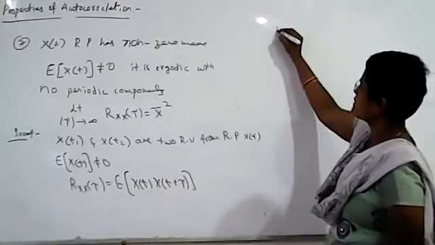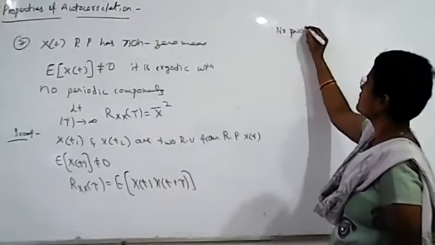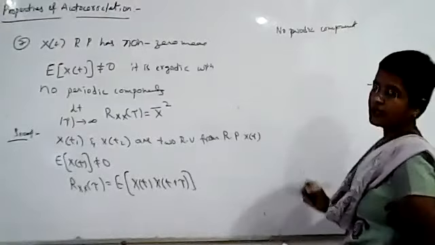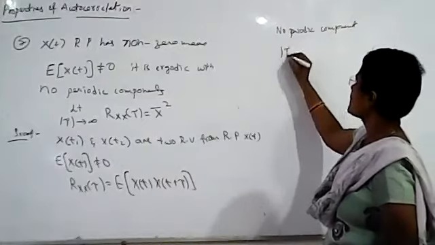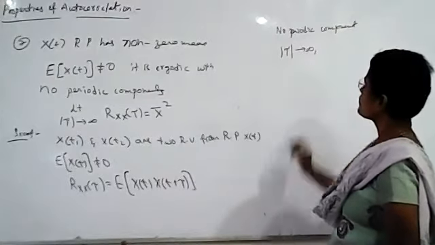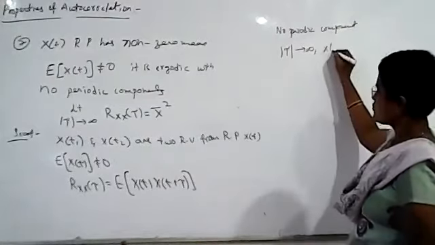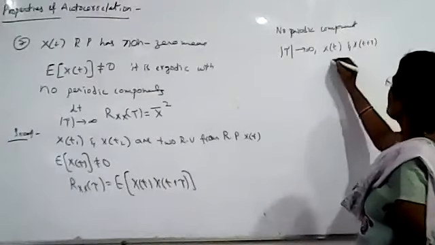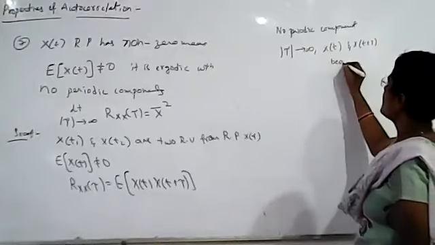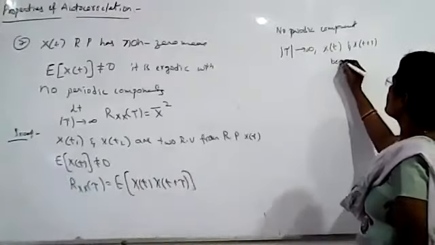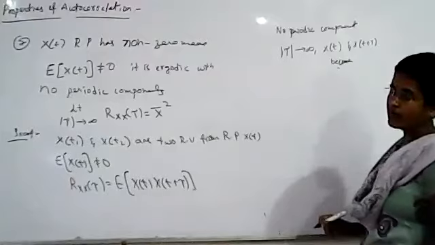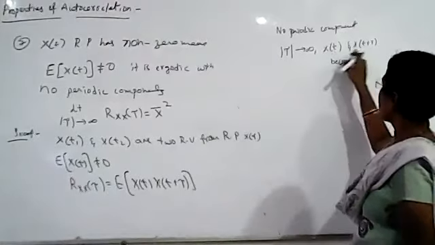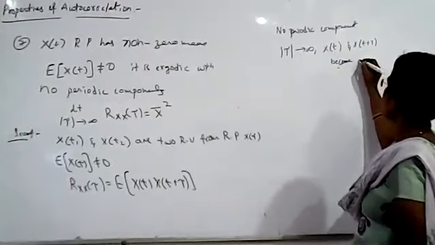So if it is having no periodic components, if tau tends to infinity, what happens to these two random variables x of t and x of t plus tau? They become independent, because there are no periodic components and the time difference is also becoming infinity. If the time difference is infinity, these two random variables become independent.